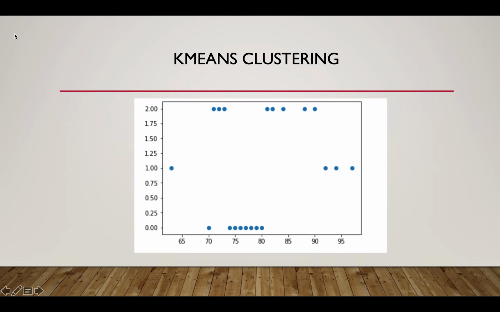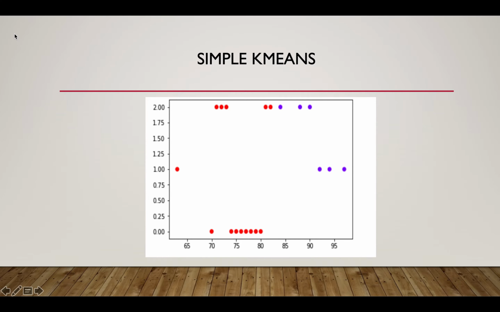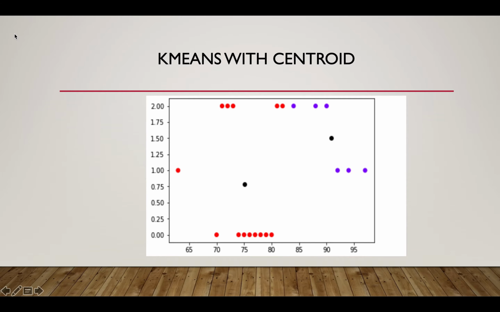The first diagram only contains the scatter points of the array. The next diagram is a simple K-means which divides the points into two clusters. One is the red points group and the second one is the purple points group. And the third diagram is based on centroids. The two black points are centroids of the two groups, which are used for grouping future values.